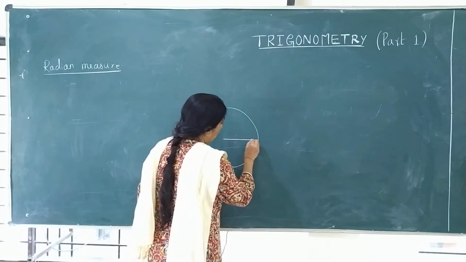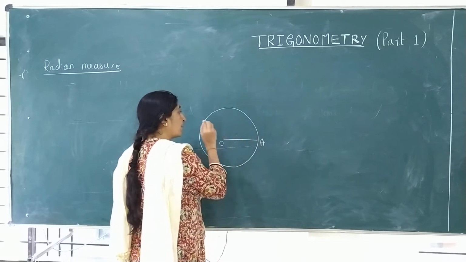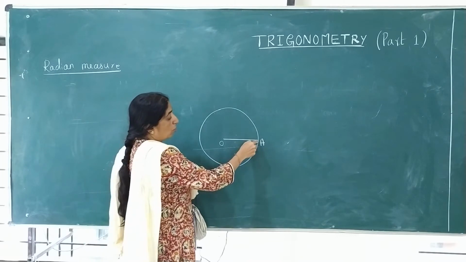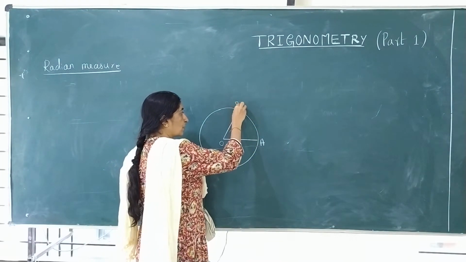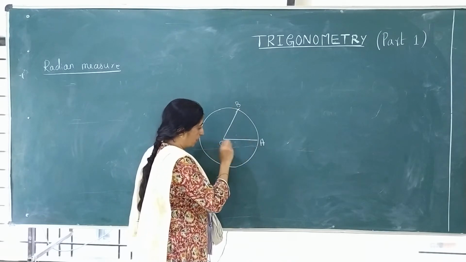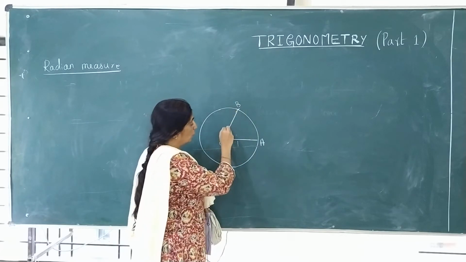See here, OA. OA is 1 radius, and I am marking another point B such that the length of AB is also R. How do we mark this point? OA is radius, this is 1 unit. OB is also radius, that is 1 unit.